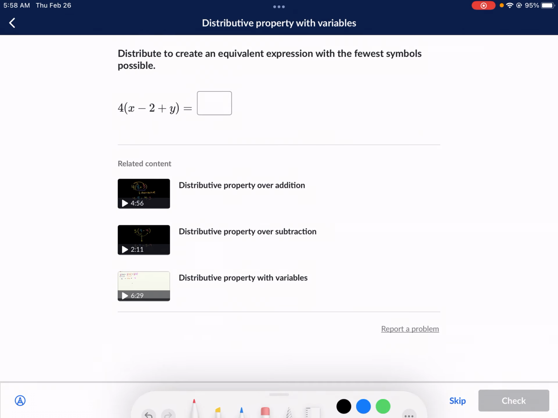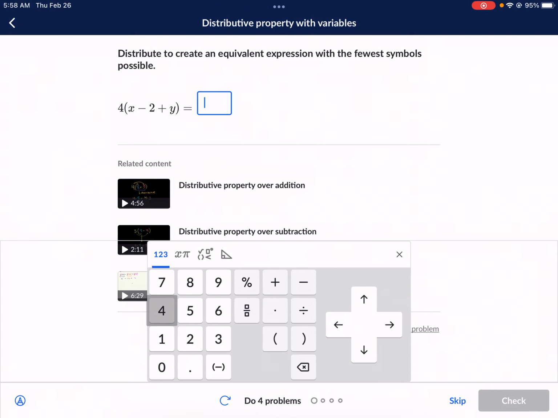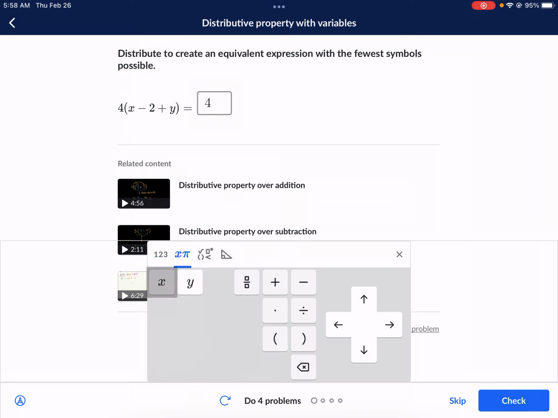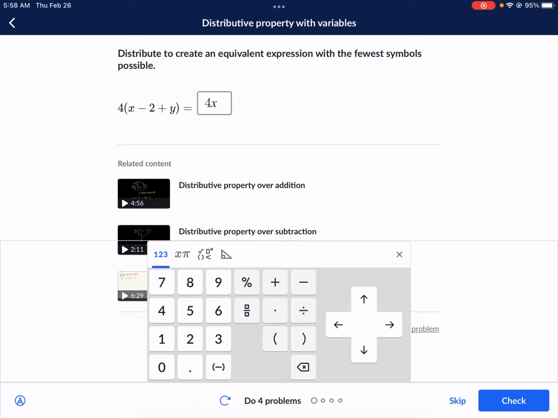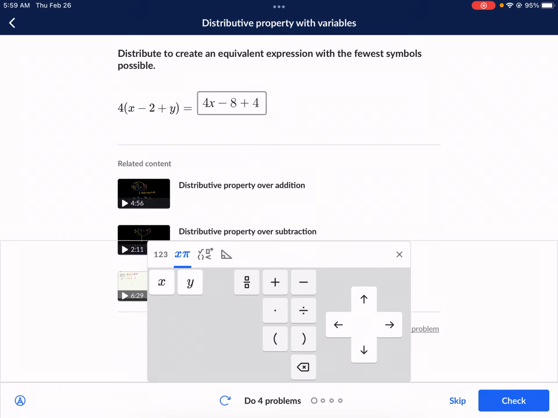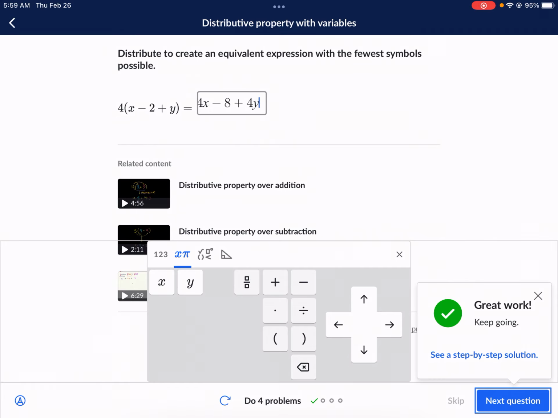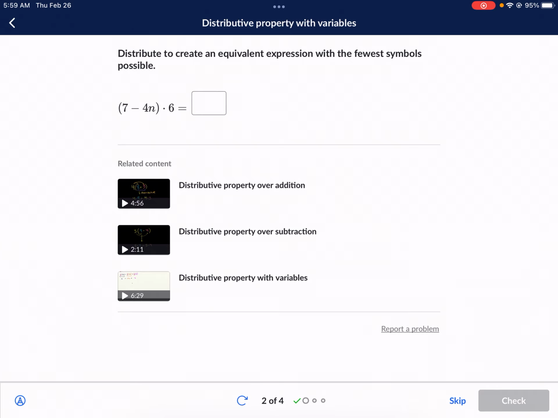So we're going to type in 4x, which means we have 4 groups of x. Where's my variable here? Right here, over in the next tab. And then we have minus. We're going to copy that down from the parentheses. 8, because 4 times 2 is 8. We're going to copy down the plus sign because that's in the parentheses. And we have 4 times y, or just 4y. And that's our answer. I hope you see that it's a little bit more simple than you anticipated.